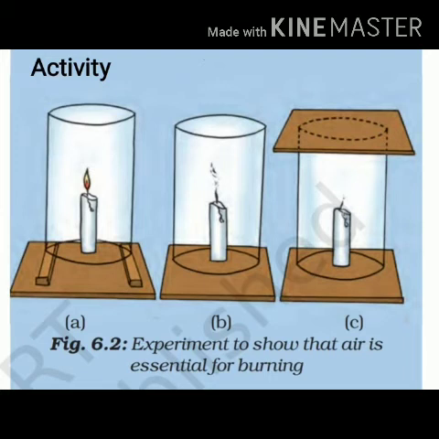Then observe it carefully. You will find that in the first case, as the passage of air is from both top and bottom, the candle burns continuously. In the second case, we have blocked the passage from the bottom and there is only a passage open from the top, due to which you will find the candle will flicker. It will not burn continuously. There is slight flickering, a slight movement in the candle's light.